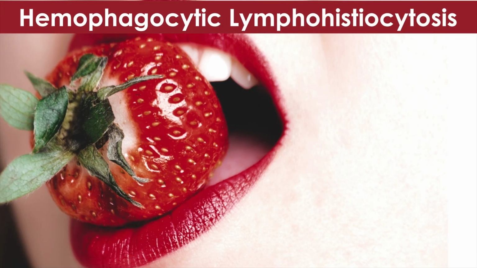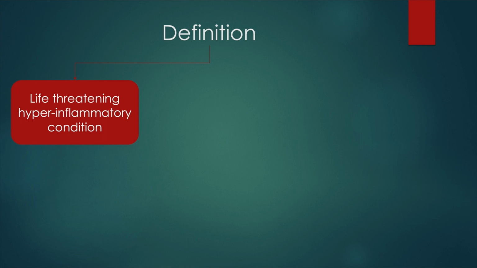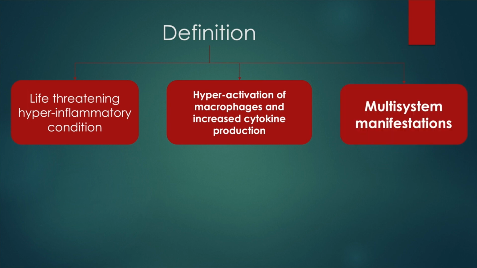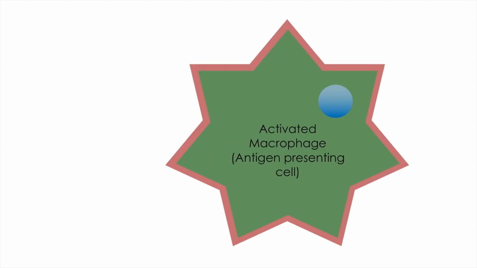Hemophagocytic lymphohistiocytosis is defined as a life-threatening hyperinflammatory condition due to activation of macrophages and increased cytokine production, resulting in multi-system manifestations. This is a schematic diagram of a macrophage or antigen-presenting cell. In the presence of an antigen, the macrophage gets activated.